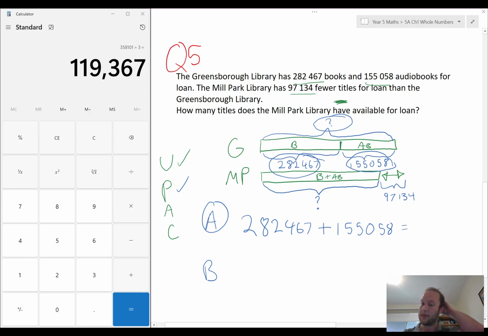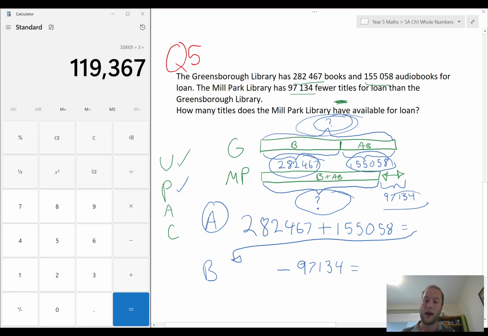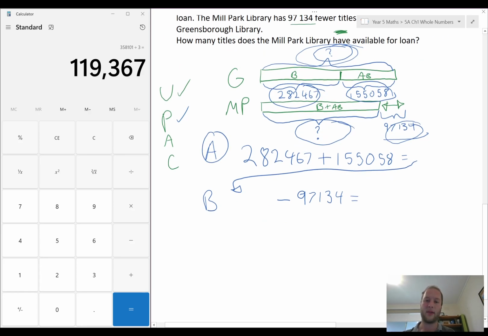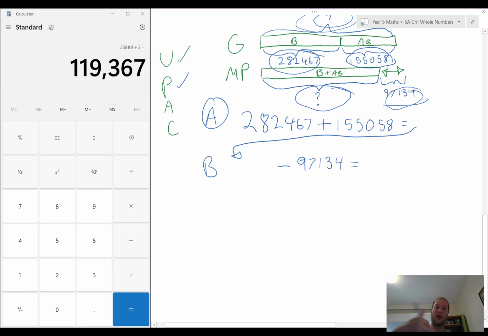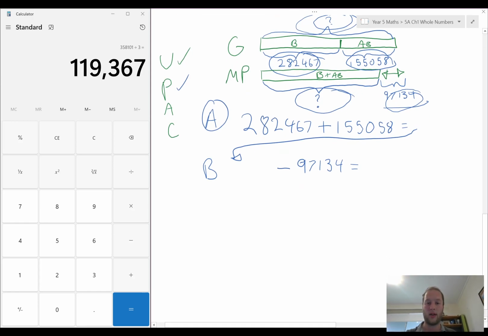Once I've got that answer, I'm going to bring it down here and say that is how many Greensboro has. Whatever the answer is, subtract our difference, 97,134, because difference is always subtraction. And whatever that is, it will be the whole of the other one. So a whole take away a part will equal the whole of the other one. Great. Hopefully that makes sense. If it doesn't, that's okay. I'm sure if you watch the next video after this, it'll become more obvious to you.